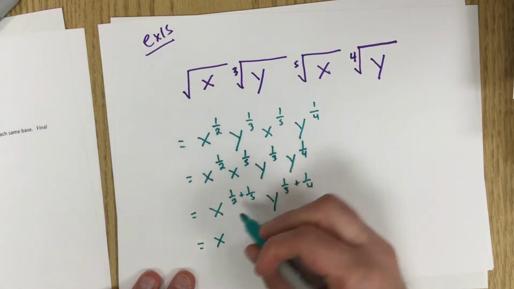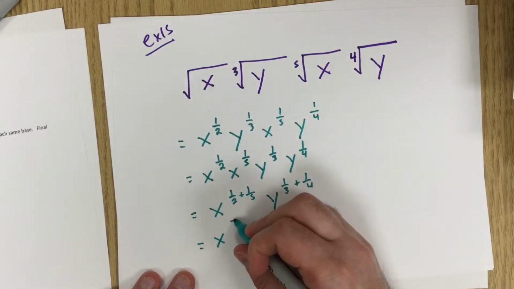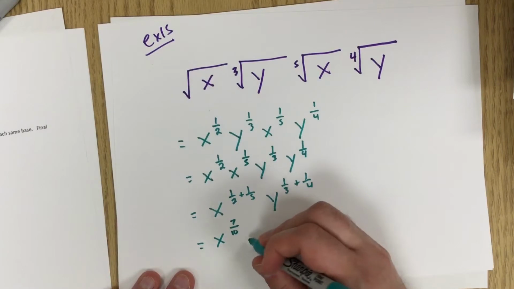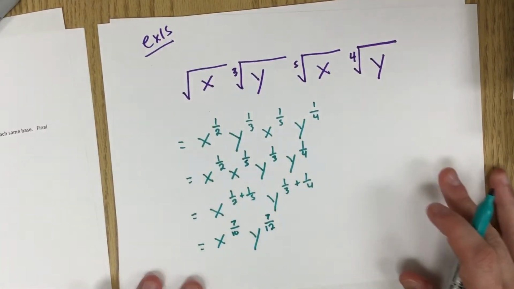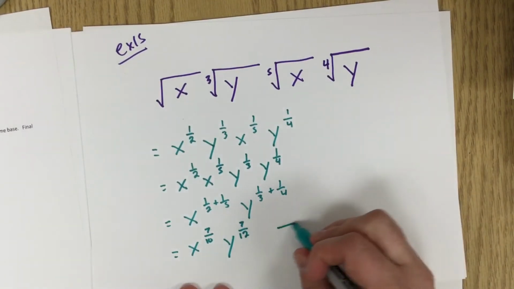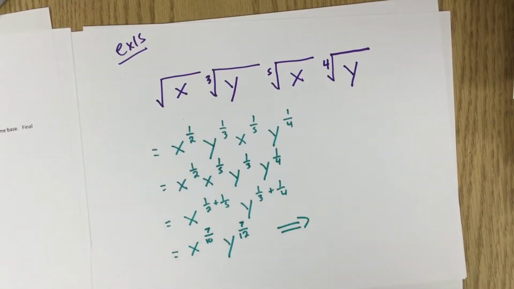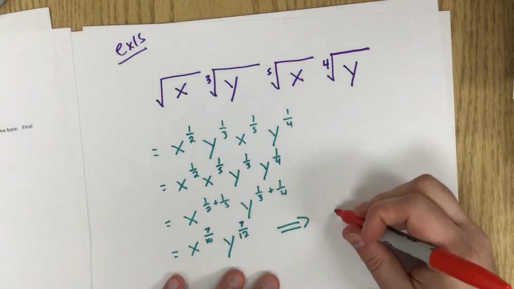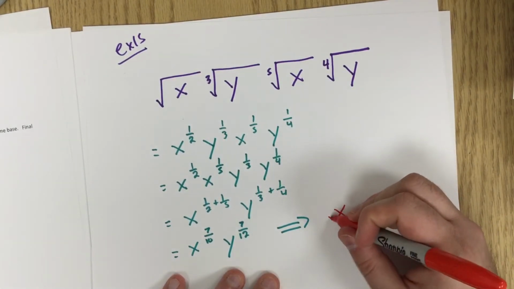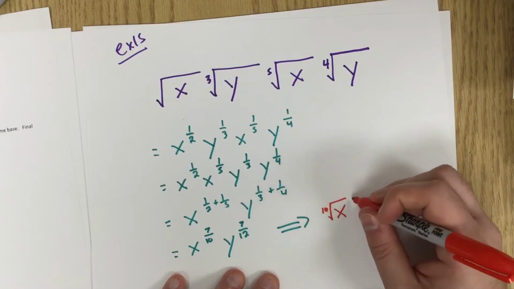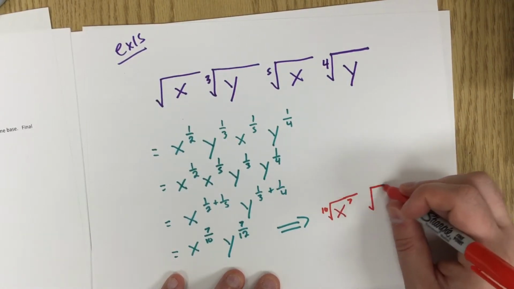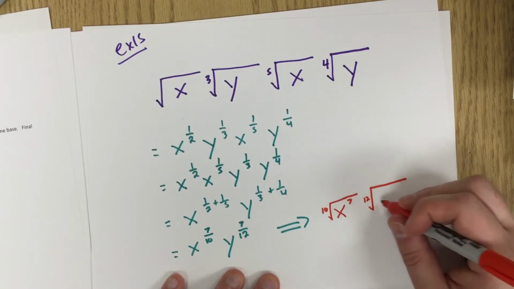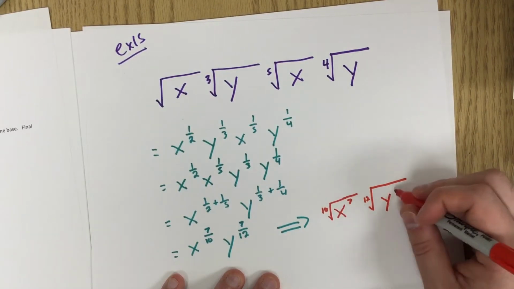So if you go through this, this would be 5/10, 2/10, 7/10, y to the 7/12, and that's going to be the 10th root of x to the 7 times the 12th root of y to the 7.